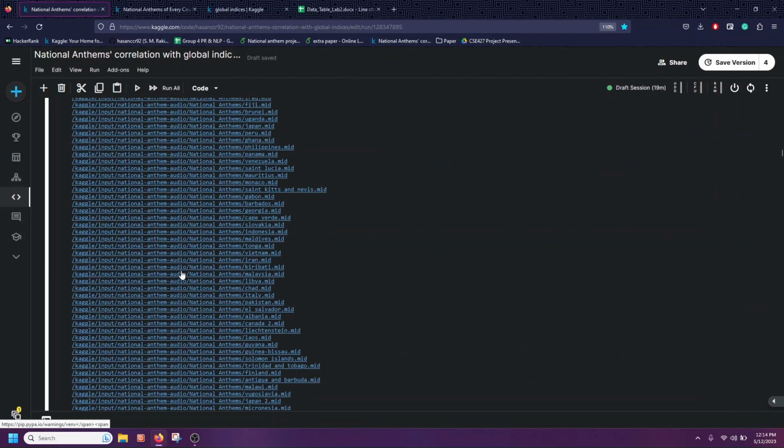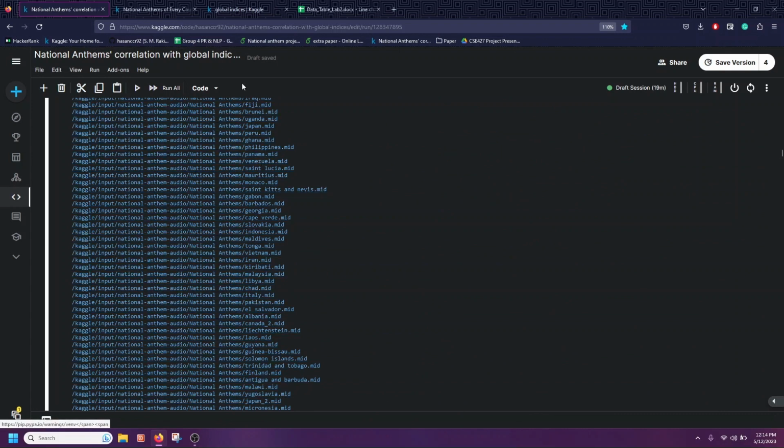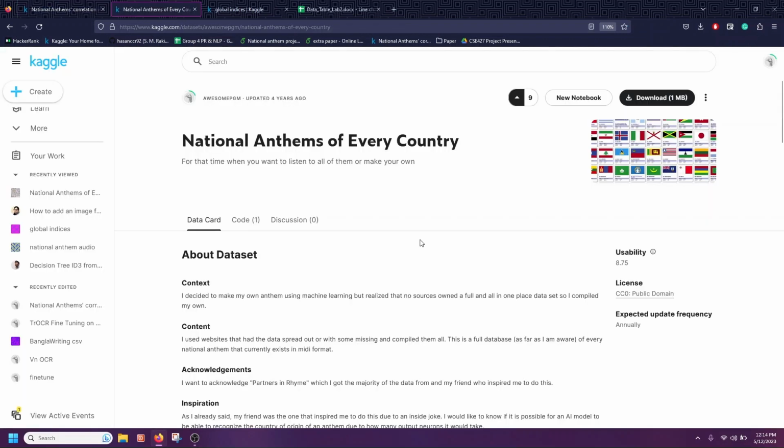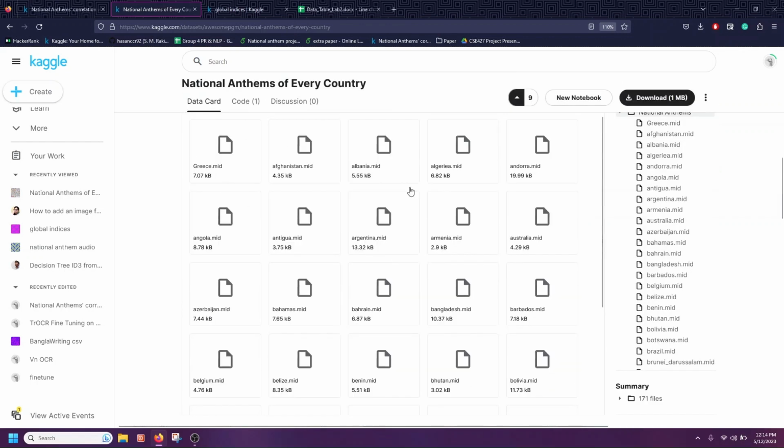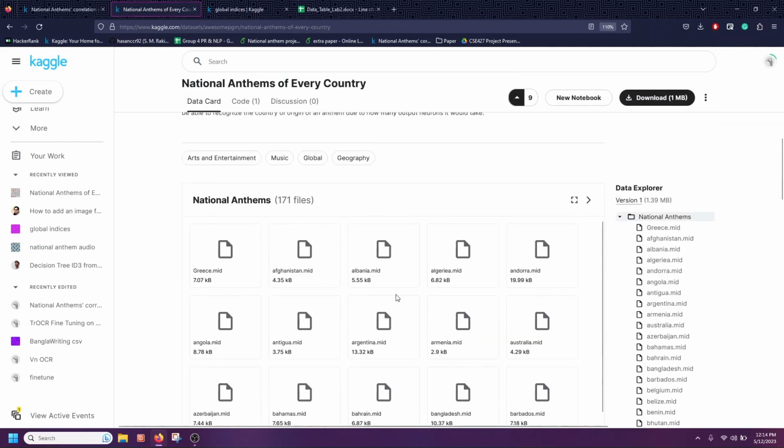I've used two pertinent datasets. The first category is the national anthems. I have used the national anthems of every country dataset from Kaggle, which contains 171 files, including some duplicate files. This is all the national anthems in MIDI format.